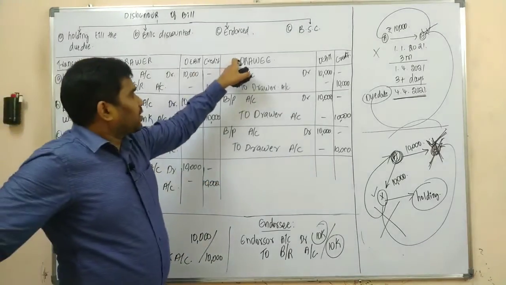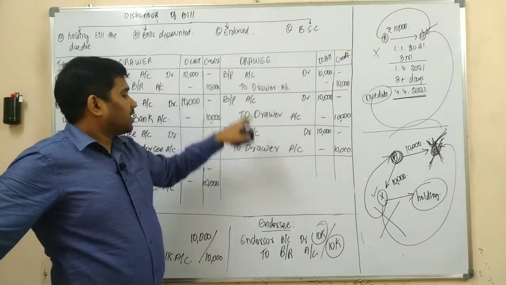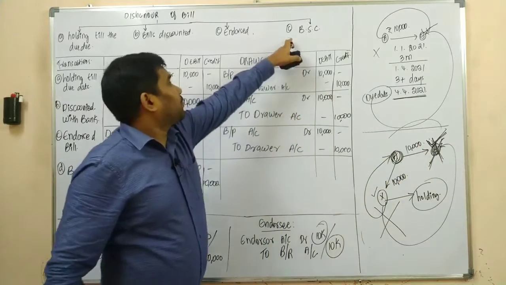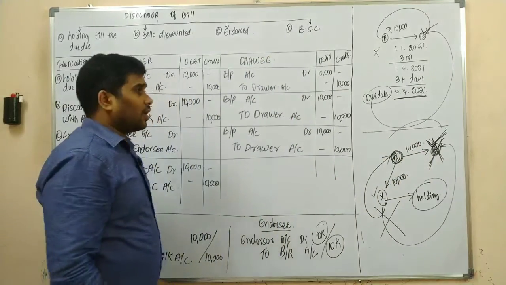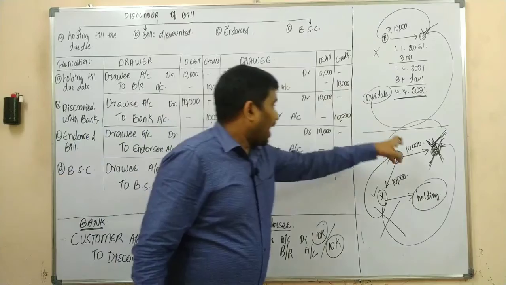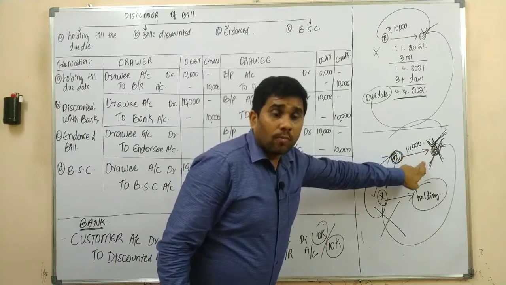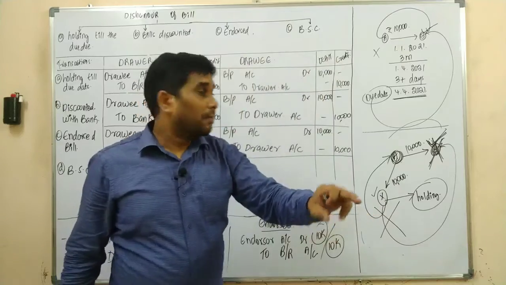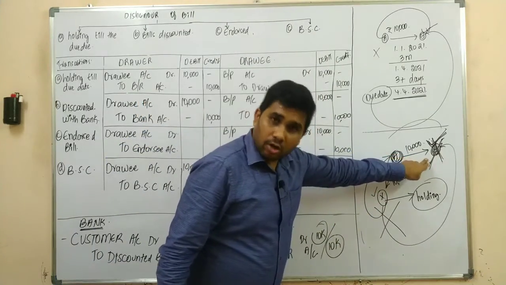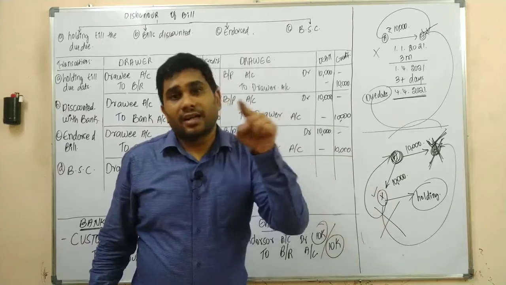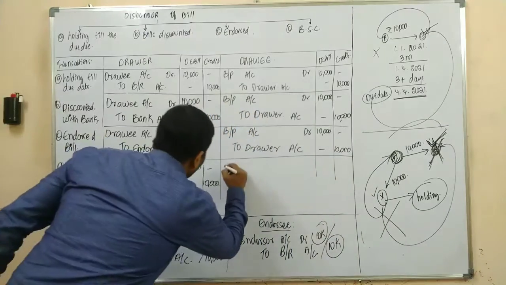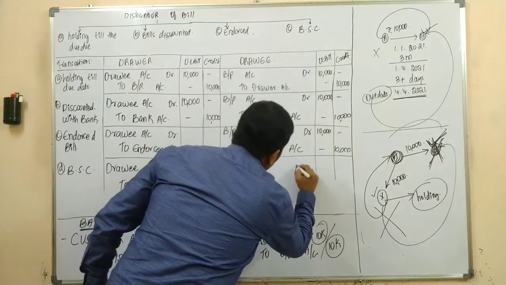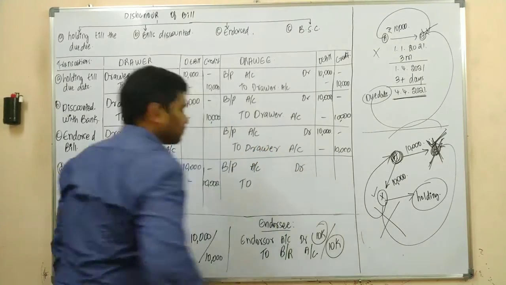What is the journal entry in the books of drawee upon dishonor of bill which was sent for collection? What is the journal entry, sir? As it would no more be a liability because of dishonor, Mr. B, that means drawee, needs to cancel that liability. So for cancelling the liability, the journal entry would be bills payable account debit.